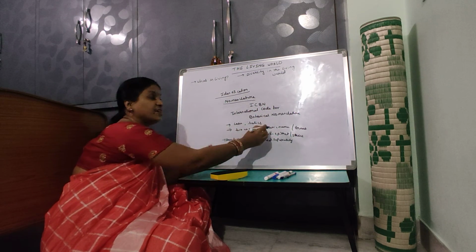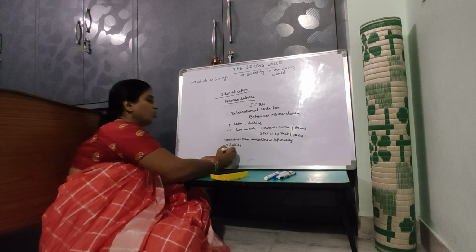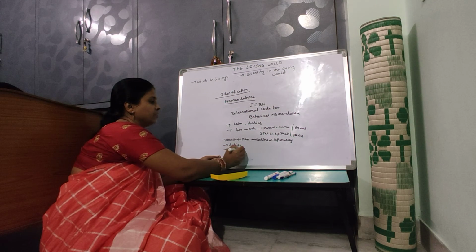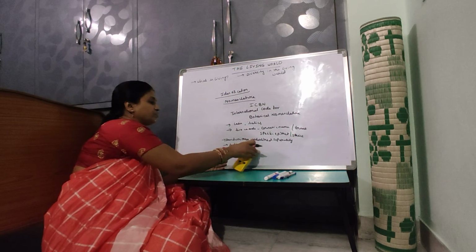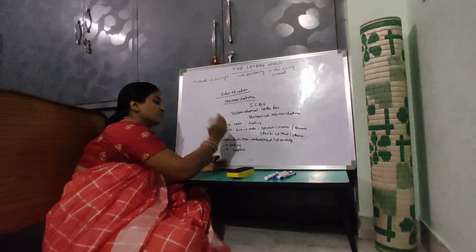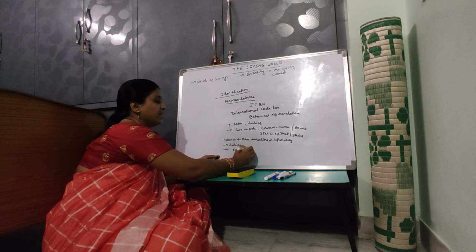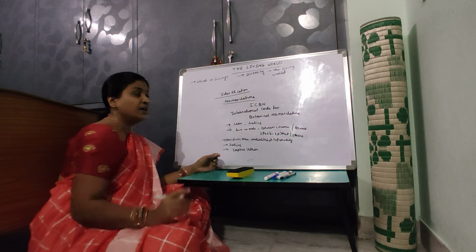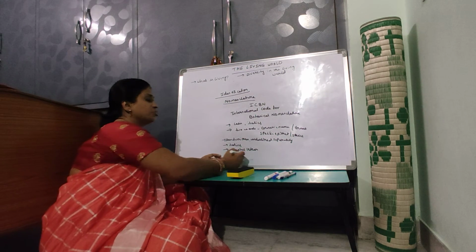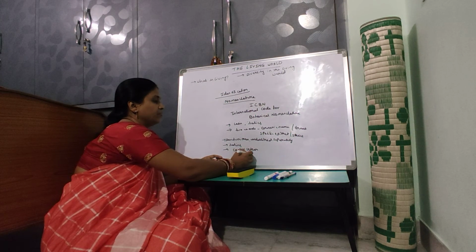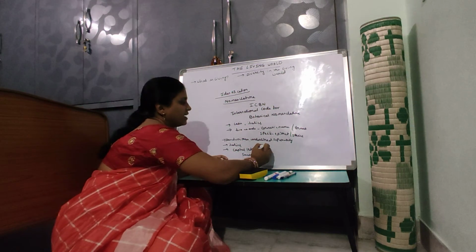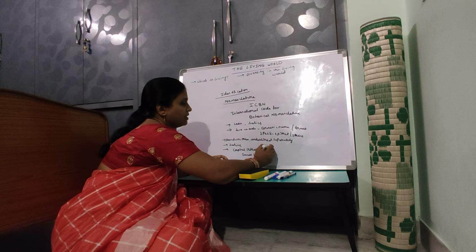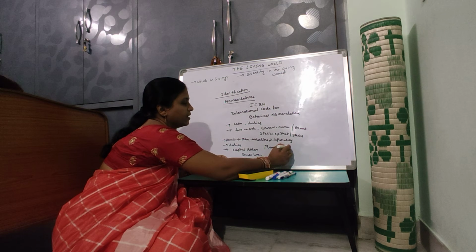Then the first letter of the generic name, the first word, should always be a capital letter. The first letter of the specific epithet should be a small letter. Take for example Mangifera indica. How is it written? Capital M, Mangifera, indica.